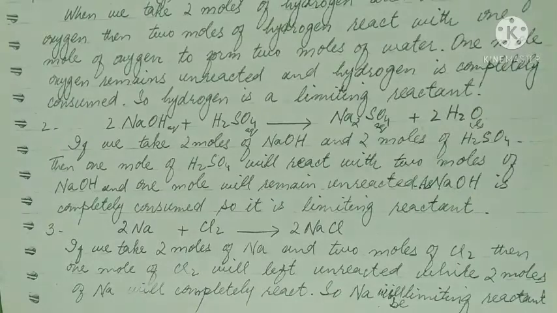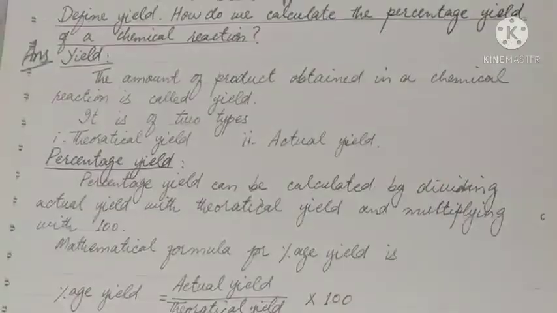Example number 3. 2 moles of sodium metal react with 1 mole of chlorine to produce 2 moles of NaCl. If we take 2 moles of sodium and 2 moles of chlorine, then 1 mole of chlorine will be left unreacted, while 2 moles of sodium will completely react. So sodium is the limiting reactant.